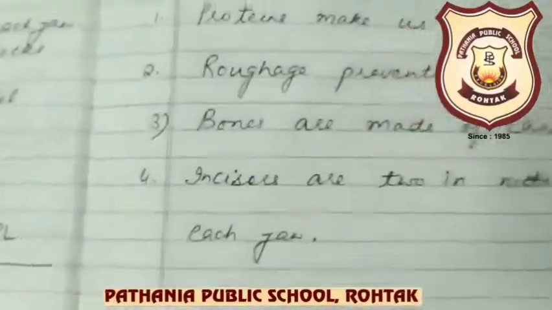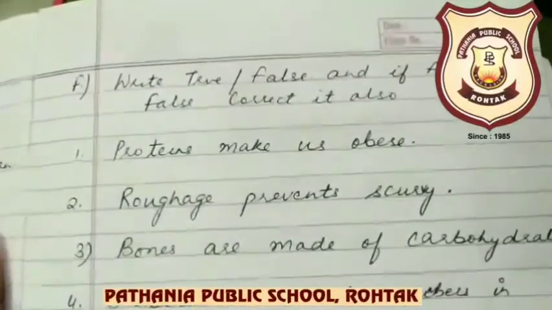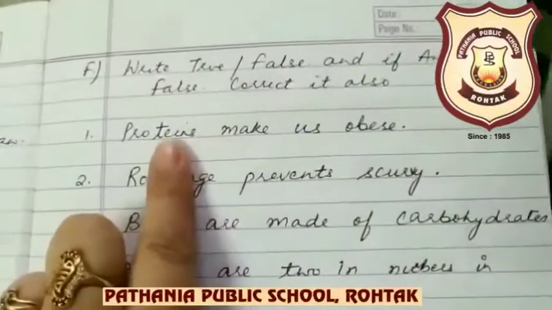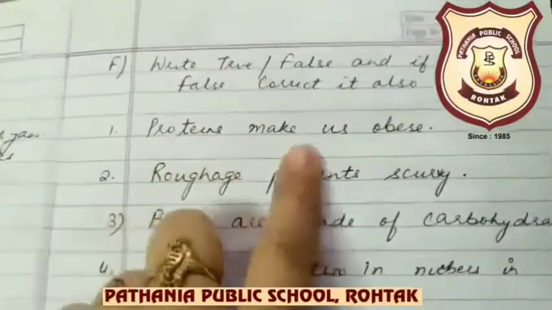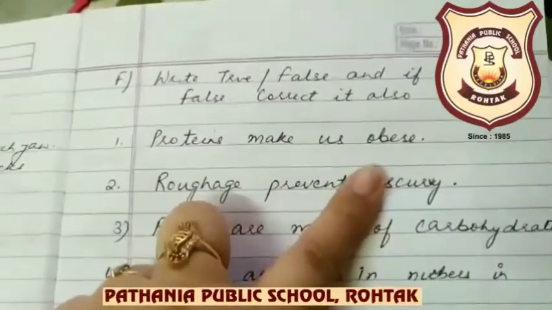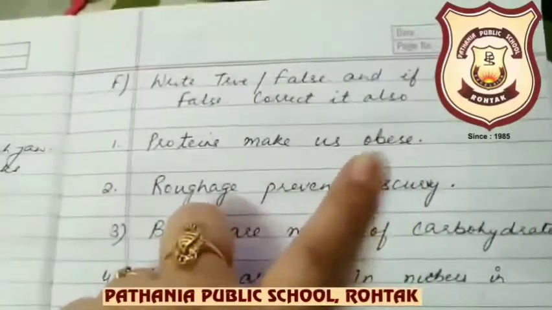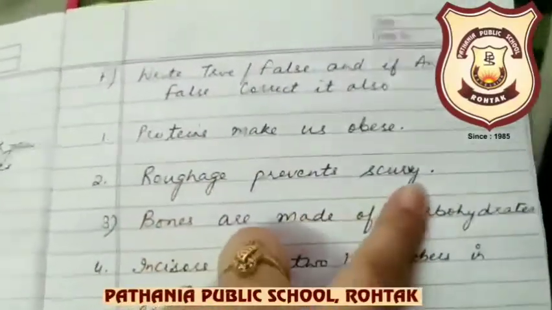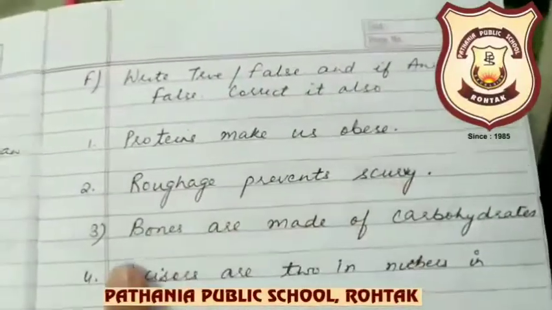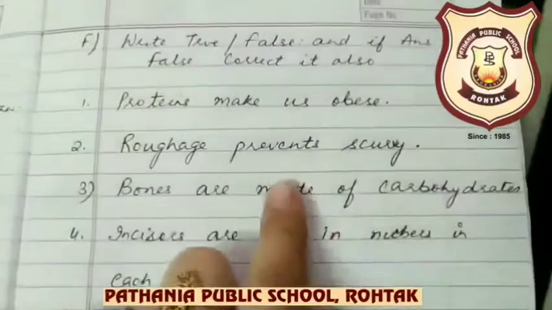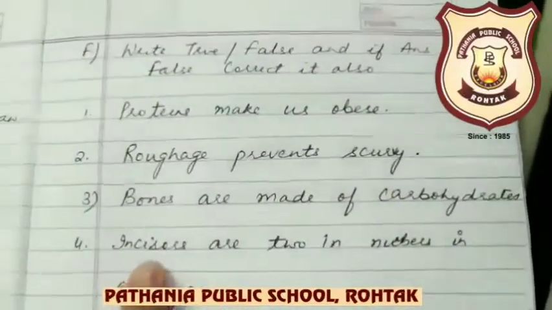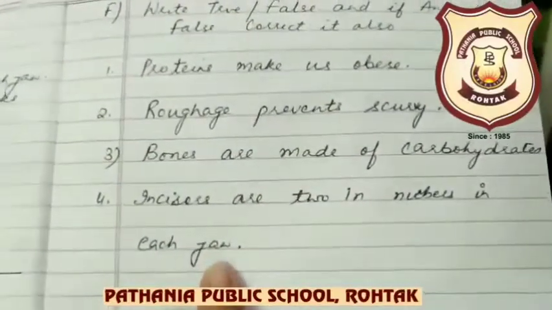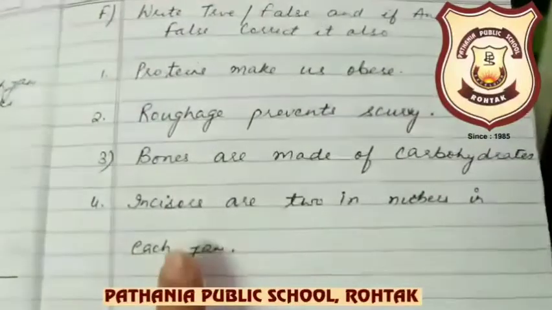Okay. Now F part. Write true or false, and if the answer is false, then correct it also. Proteins make us obese. If yes, then write true. Otherwise, if false, then correct this statement. Roughage prevents scurvy. Bones are made up of carbohydrates. Then fourth, incisors are 2 in number in each jaw. That is correct. If it is false, then correct the sentence also.